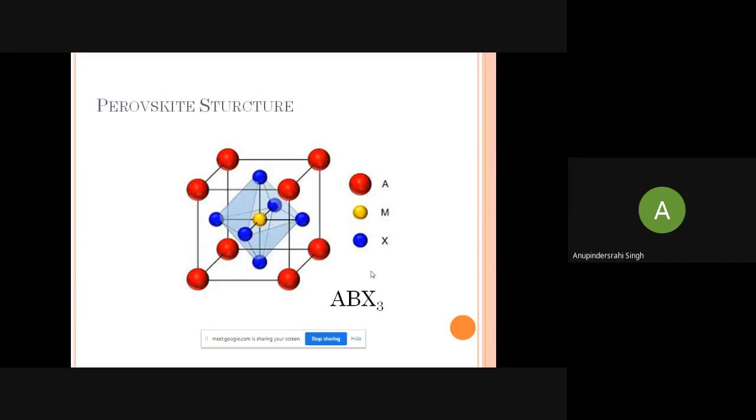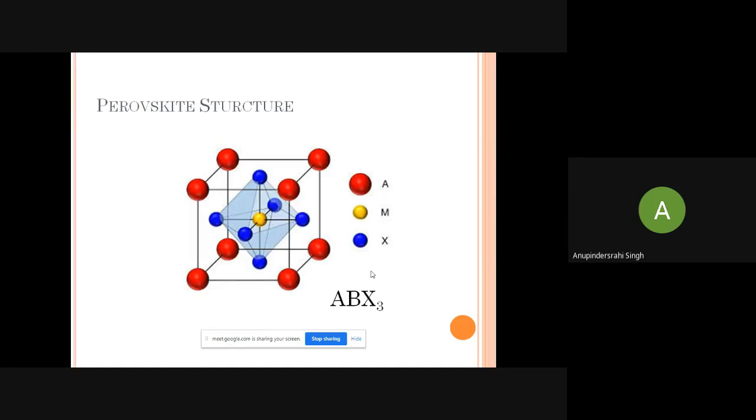They are the positive cations. Now, the blue ions are the oxygen anions, negative ions, and the yellow ion, which is placed at the center of the cube, that is the body centered cubic structure, body centered cubic atom, and this is the cation.